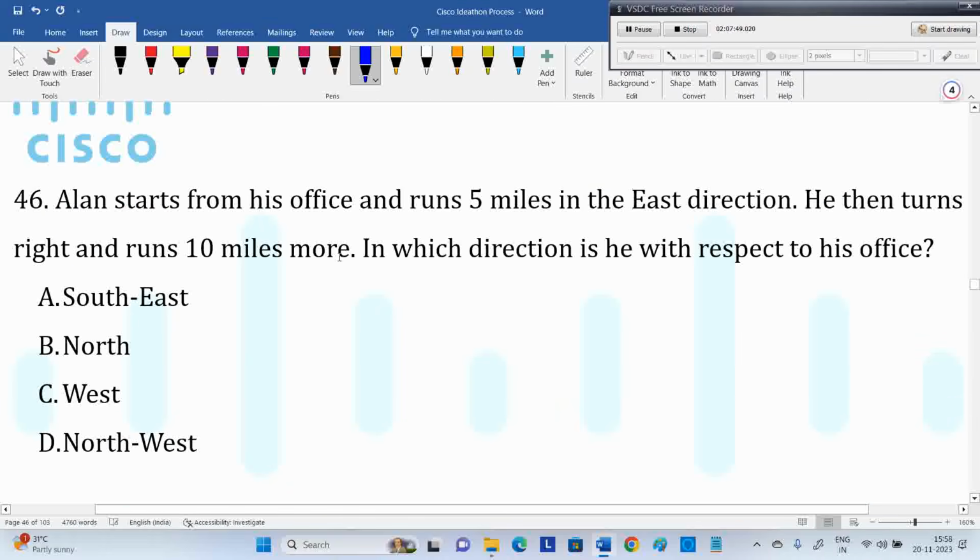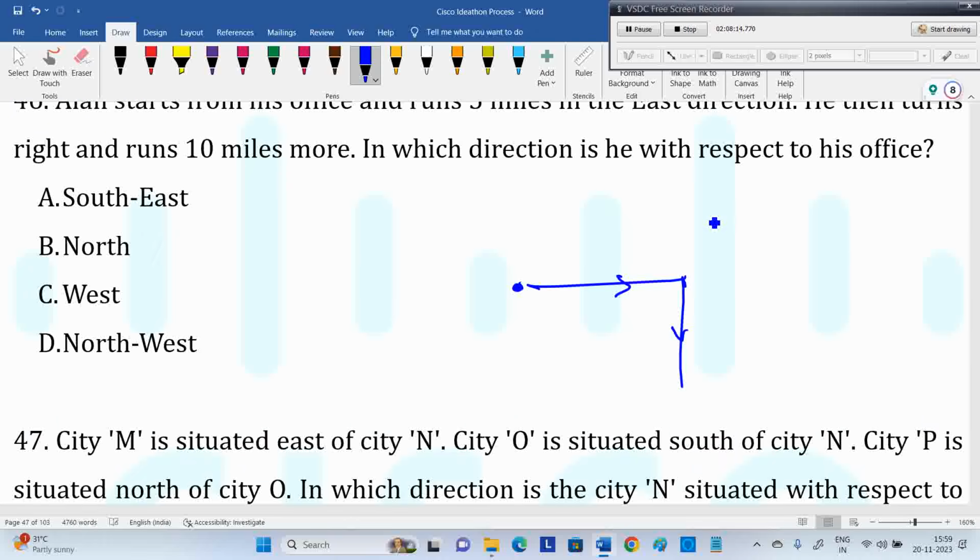We'll go on, we still have 12 minutes of time. Okay, so we'll start. Now what about this one? We have not discussed even a single question related to directions. Now see, Alan starts from his house and runs 5 miles towards the east direction, then turns right, and runs 10 miles. Now in which direction is he with respect to the office? Office is here. This guy is someplace here. Now he is down, meaning south, and right means east. Down and right means south-east.